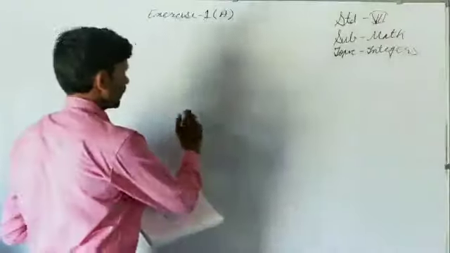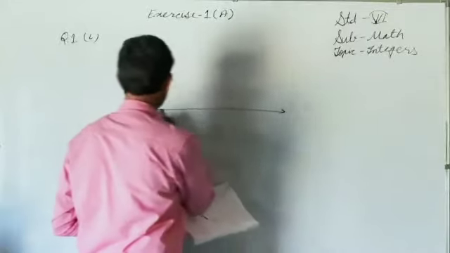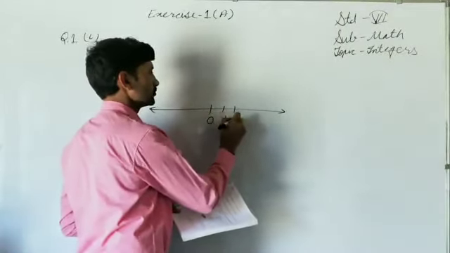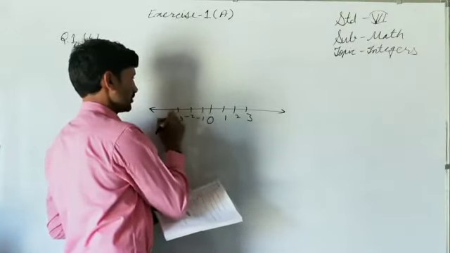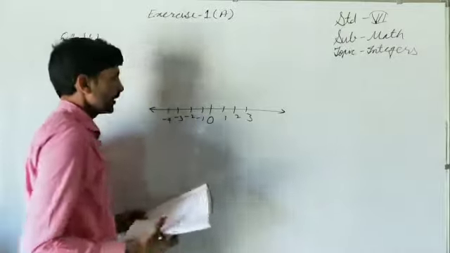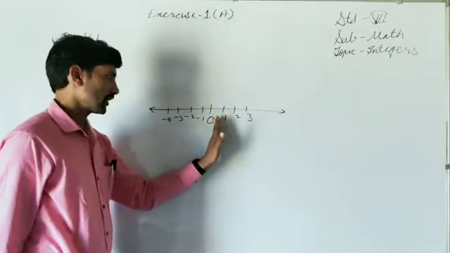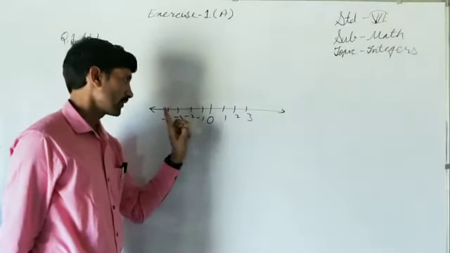So if we understand integers with the help of number line 0, 1, 2, 3 and so on, -1, -2, -3, -4, like that. So we know 0 is here, so to the left side of 0 is -1, so -1 is smaller than 0.